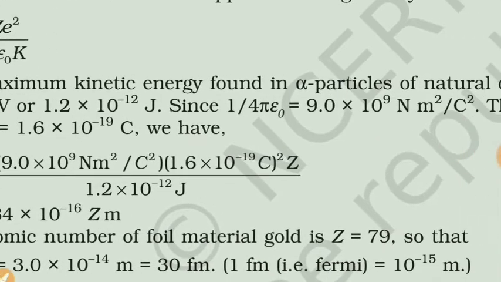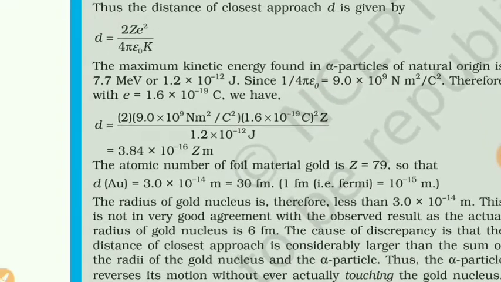Also we know that 1 upon 4 pi epsilon naught is nothing but 9 into 10 raised to 9. So now just put these values.